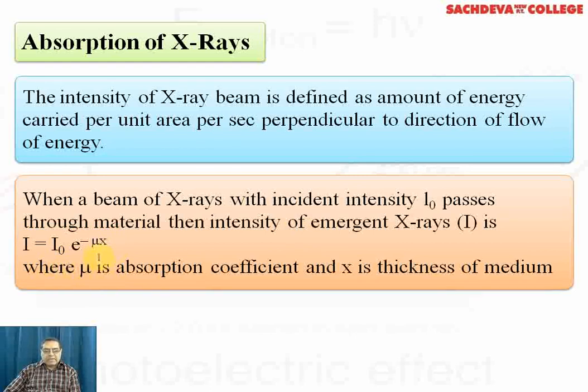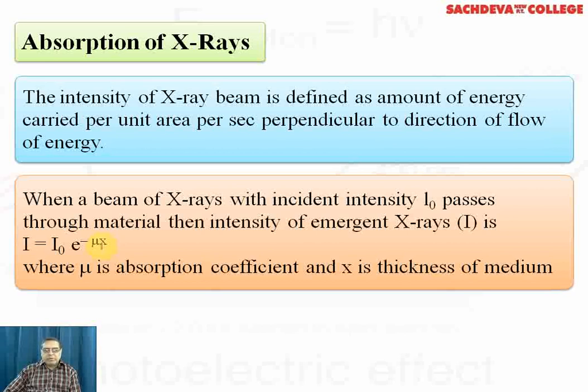If we get the value of mu from this equation, we get mu is equal to 2.303 log I naught over I base 10, divided by x.